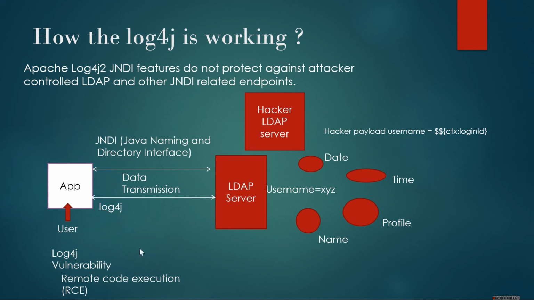Now the user does an activity and sends a request to the server asking for date, time, name, profile, and the server gives the response to the user, and this process happens vice versa. The user gives the request to the server and the server gives the response to the user.